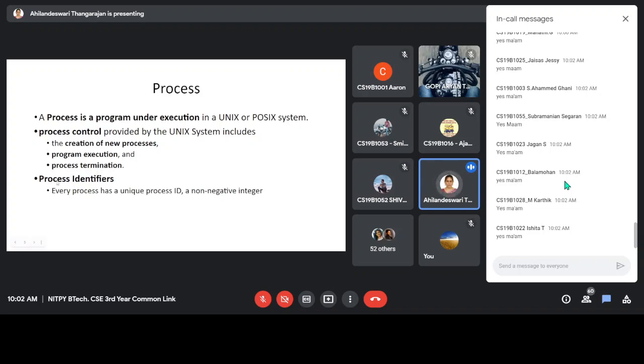Then how the process will be identified: by using a unique number. So a process will have a number called process ID. It is a non-negative integer. It is identified as a unique number like your roll number or register number. So a process is nothing but a program under execution. We have to create a process, the program has to be executed, then the process has to be terminated, and the process is identified by a unique number called process ID, a non-negative integer.